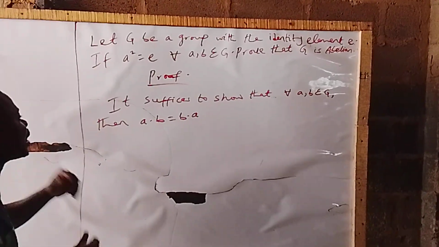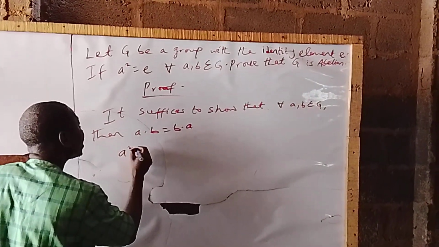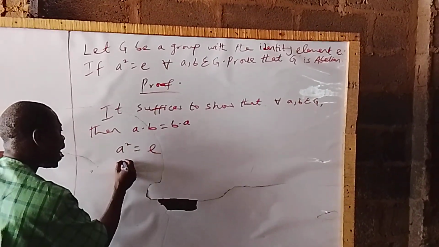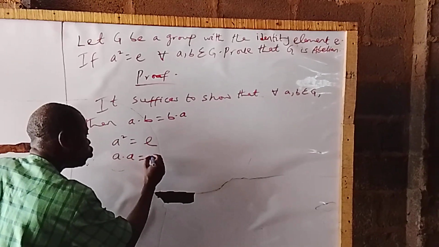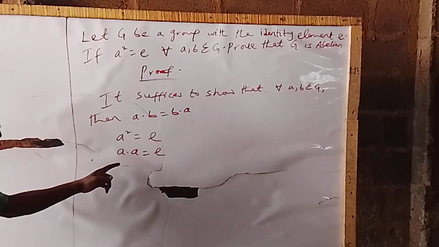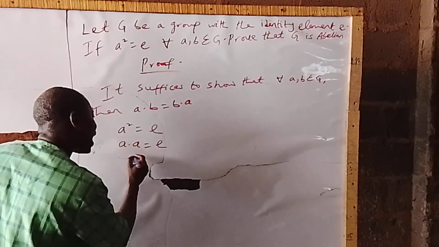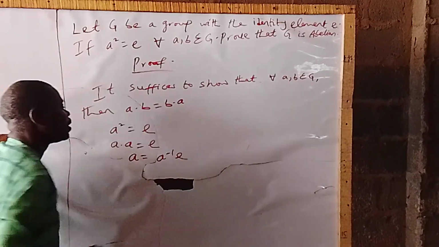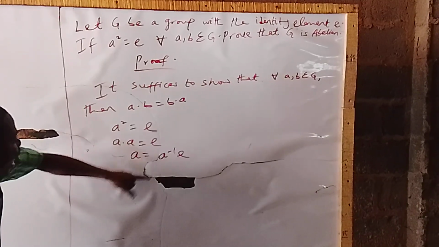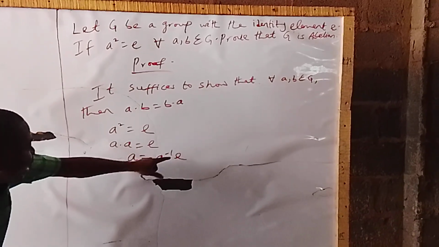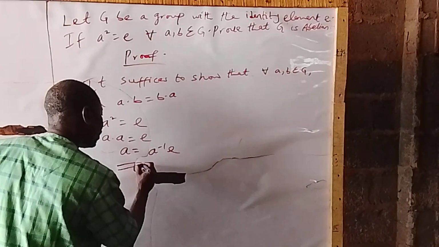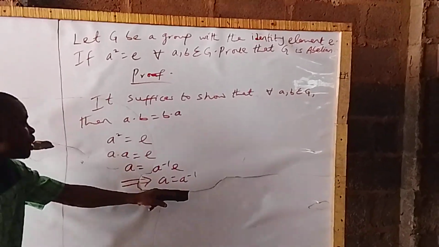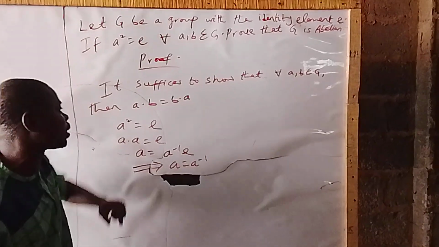So what I'm saying in essence is that now since A squared is equal to E, what does that imply? It implies that A dot A is equal to E. So if A dot A is equal to E, what does that imply? It implies that A is equal to A inverse E. Because if this comes to this side, that means A is equal to A inverse multiplied by E. So which in turn implies that A is equal to A inverse. So this implies that every element is its own inverse.